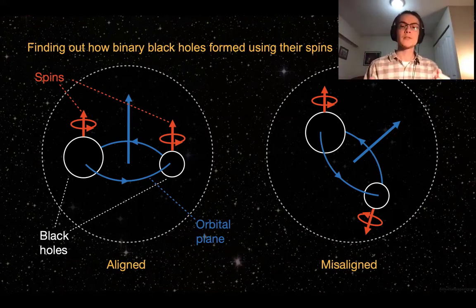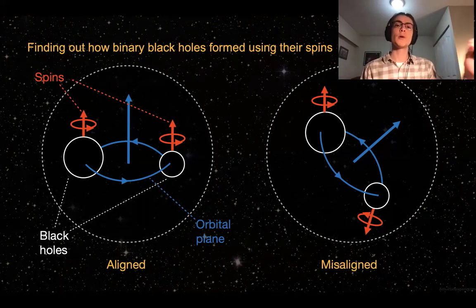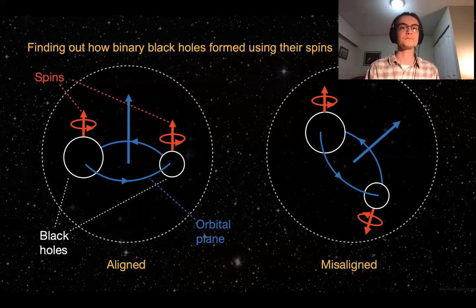Furthermore, this misalignment between the spins and the orbit can actually cause the orbital plane to wobble or precess. The effect that the spins have on their binary's gravitational wave emissions can therefore provide clues as to how the binary originally formed. By identifying whether a merging binary has aligned or misaligned spins, we can begin to make statements about how likely it is that the binary formed from one mechanism versus another.